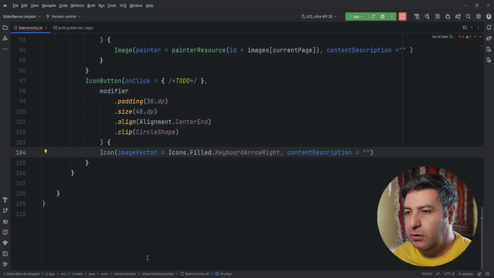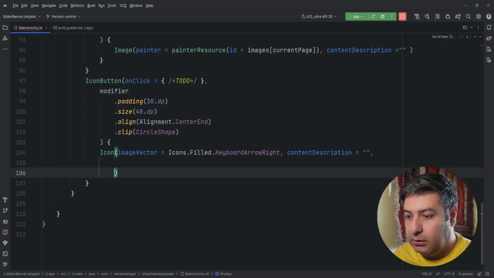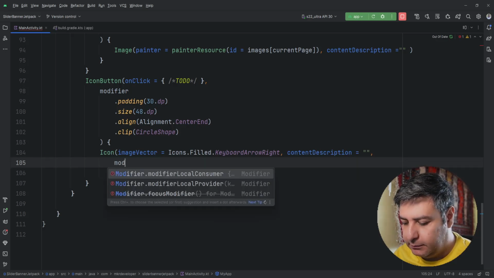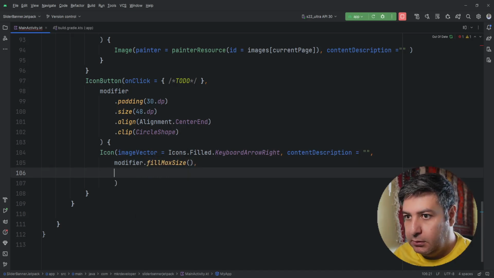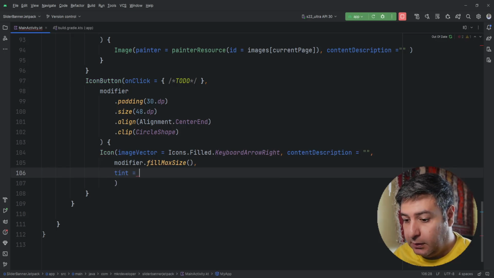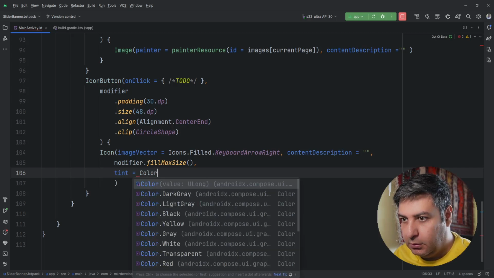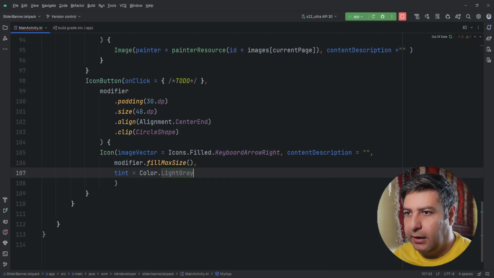And for the icon, we need again a modifier with size, or maybe have it fill max size, it's better. Then tint and color dot light gray.